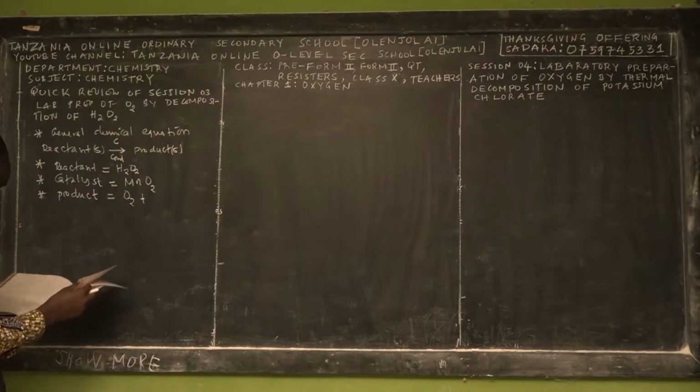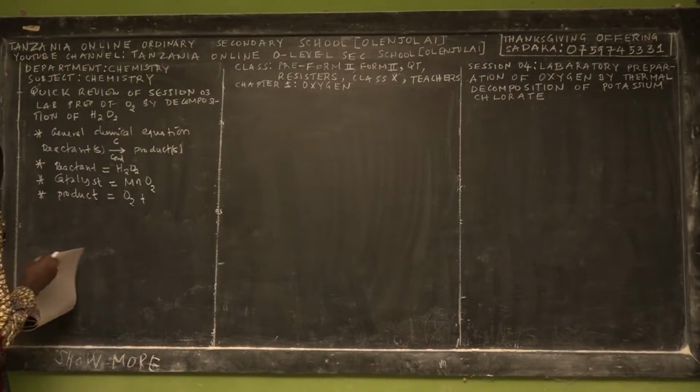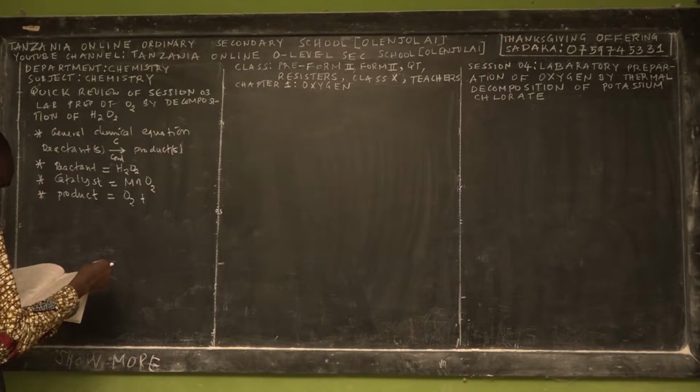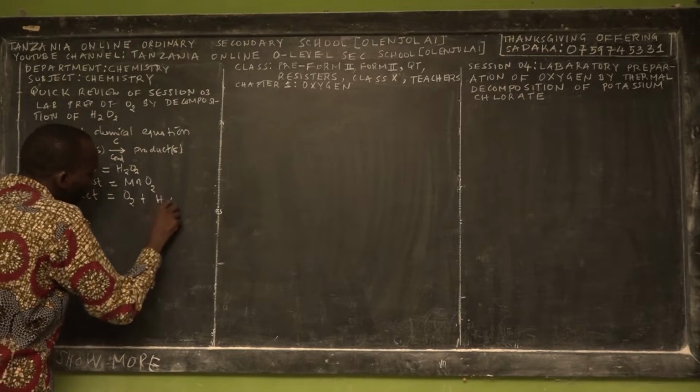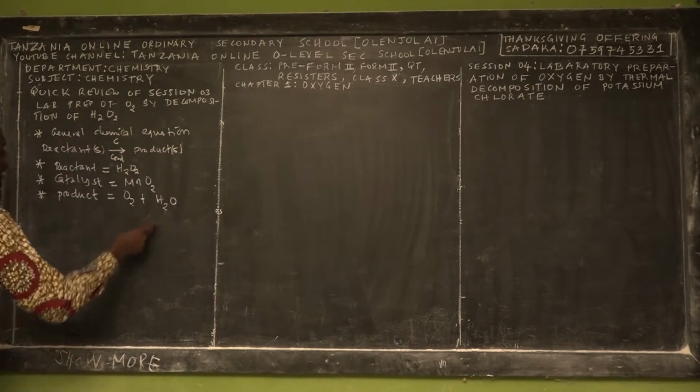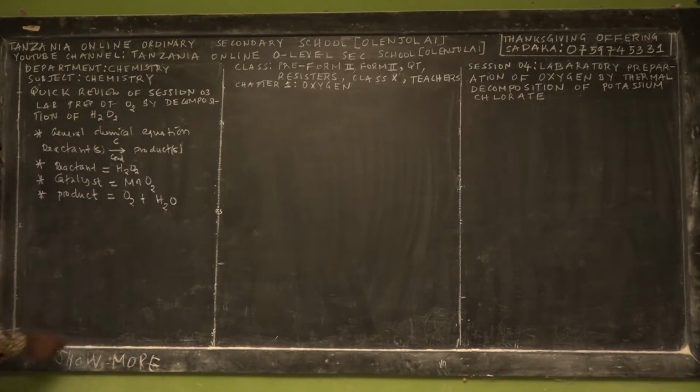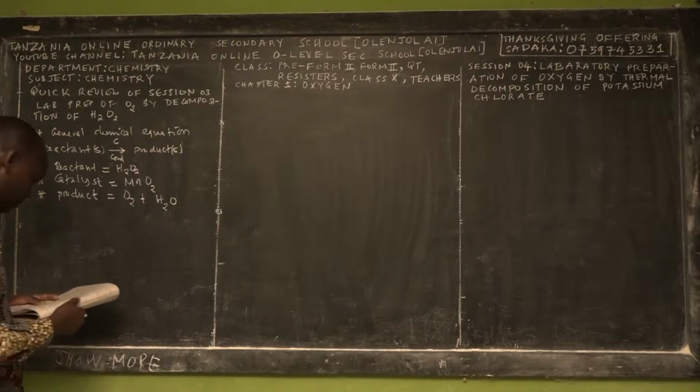It's oxygen and what? And water. And 2 moles of what? 1 mole of oxygen gas and 2 moles of water, as a liquid. And then we taught you again about the products.